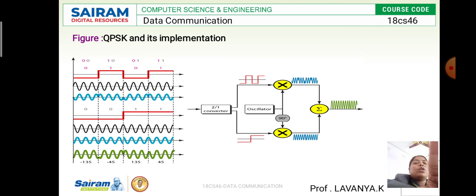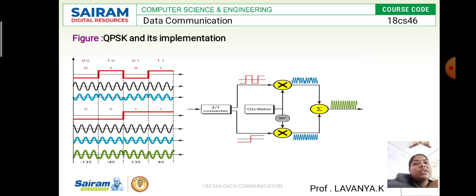Look at the above diagram, the above values. I am going to represent two types of values. One will be single values, that is 0 1 0 1, and in the above line I am going to represent the two-bit values, that is 00 10 10 01 11. So in a single signal element I am going to represent two or more values, which I can draw here in quadrature phase shift keying.